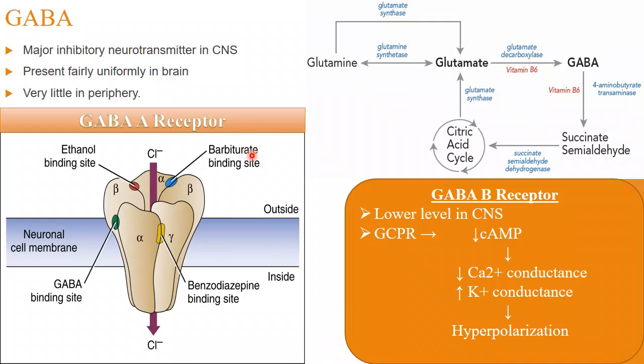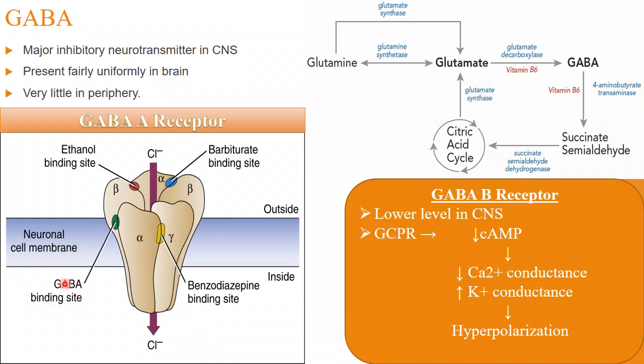Getting my point? In the earlier receptors, for example, we have seen that in the same site the neurotransmitter can bind as well as the drug can bind. But here we have specific sites for the neurotransmitter as well as for the drug itself. Okay, after binding, what will happen? It will facilitate